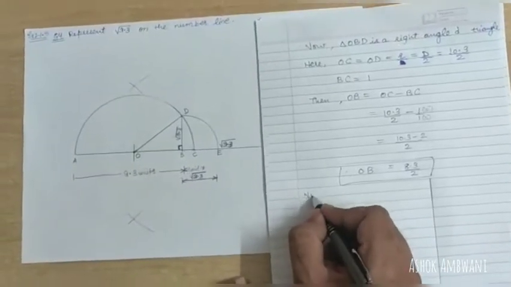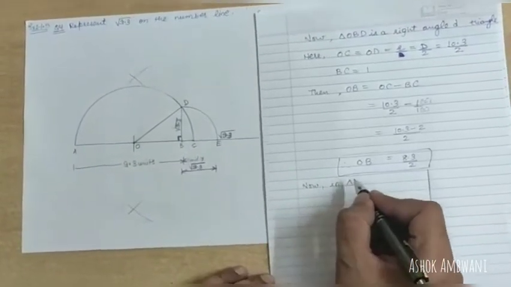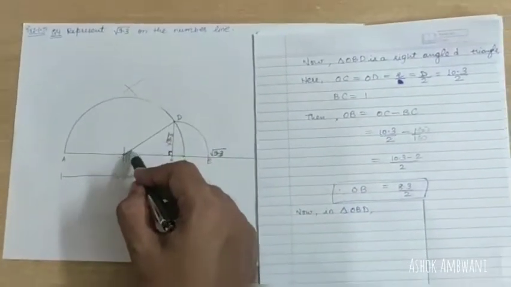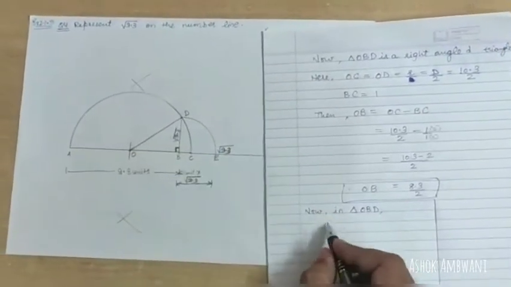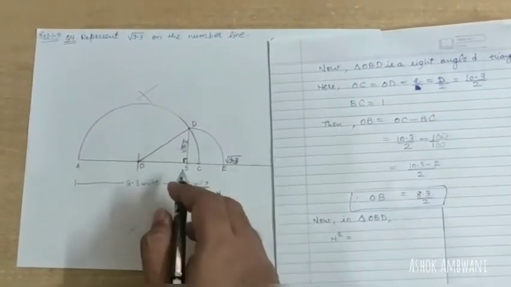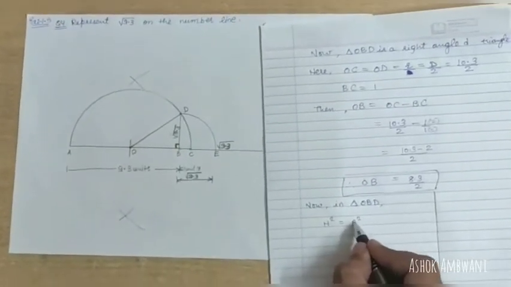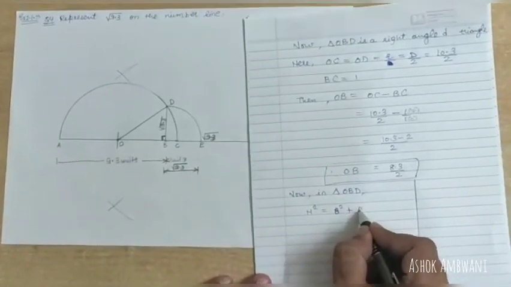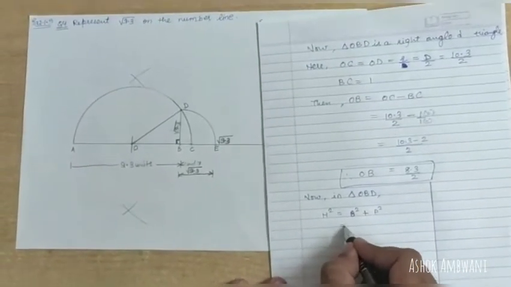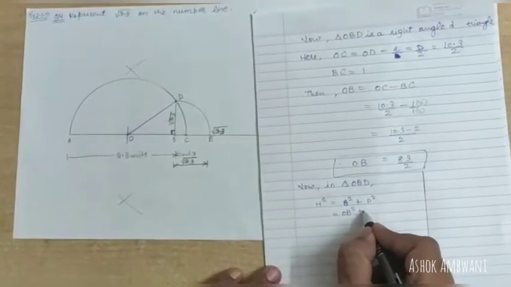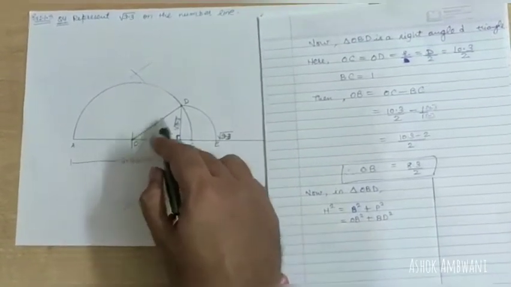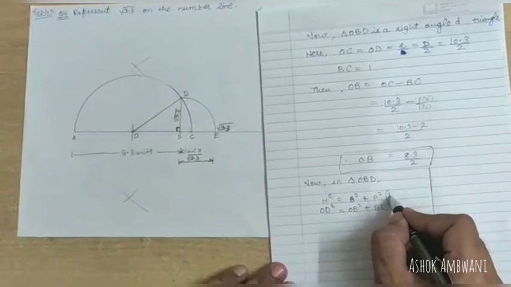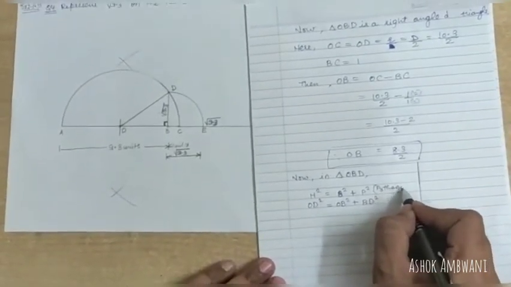Now, using the Pythagoras theorem in triangle OBD, OD is the hypotenuse. So hypotenuse square is equal to base square, which is OB square, plus perpendicular square, that is BD square. Hypotenuse is OD. This is by using the Pythagoras theorem.